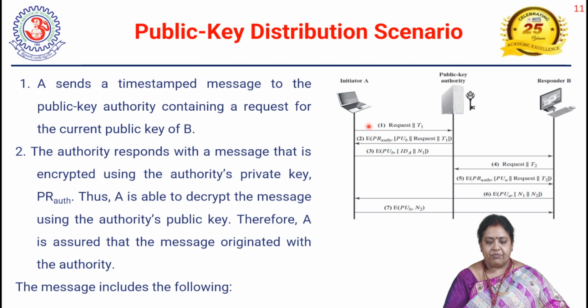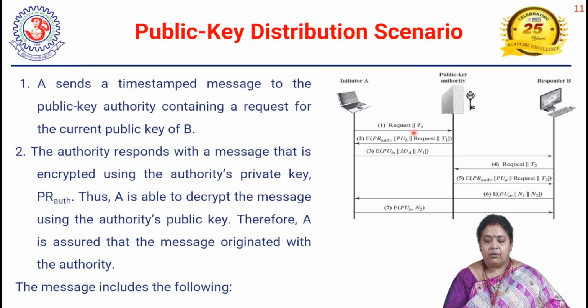Okay, so in the first step, what is going to happen? A is going to make a request along with the timestamp. Why are we using the timestamp? In order to avoid replay attacks. There is one type of attack that we call a replay attack, and that can be avoided by using the timestamp. So A is going to send a timestamped message to the public key authority containing a request for the current public key of B. A wants to communicate with B, so A wants to know the public key of B. That request will be given by A to the public key authority.